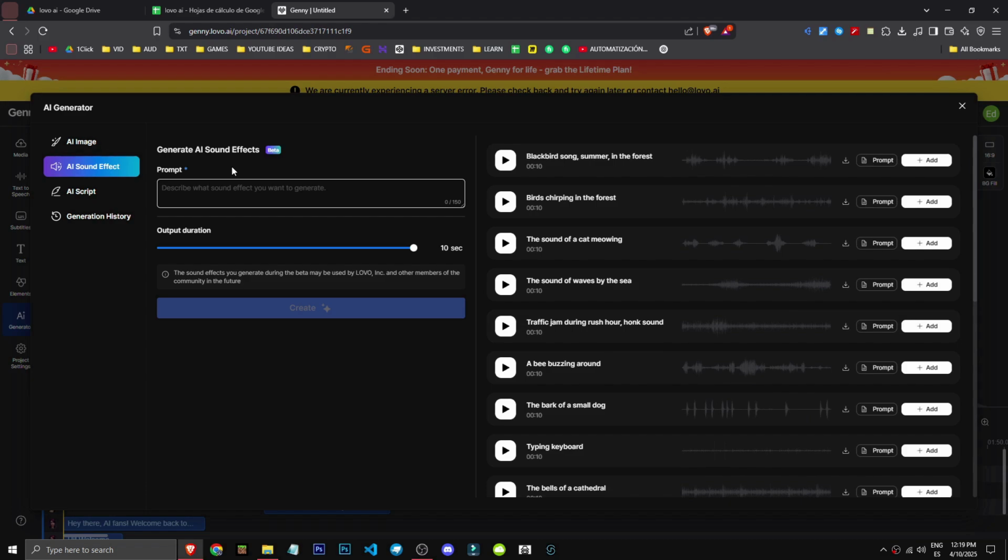Well, we write our prompt describing what we want to generate, like a ball bouncing on a metal surface, for example, and then in the output we specify how long the sound effect should last. It could be 1 second, 10 seconds, 5, 6, 7, whatever. Then we click create, and that's how we make our sound effect using GENNY.